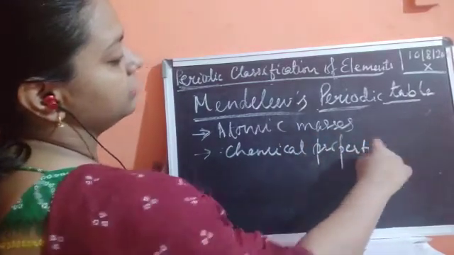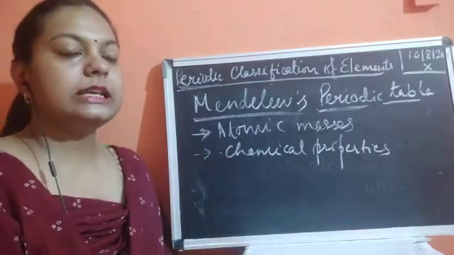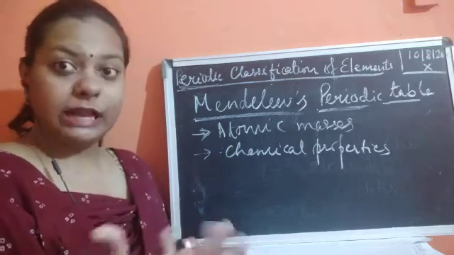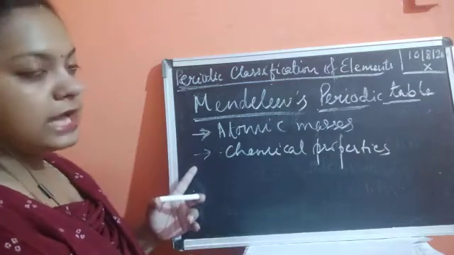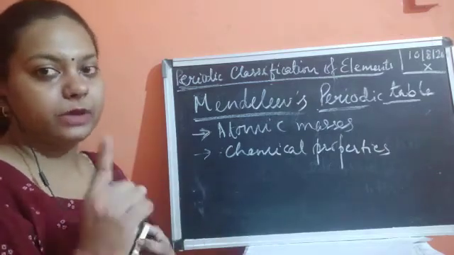If we move back and see the limitation of Newland's law, it was based only upon the atomic mass. He ignored the chemical properties, as two elements were placed in one slot.